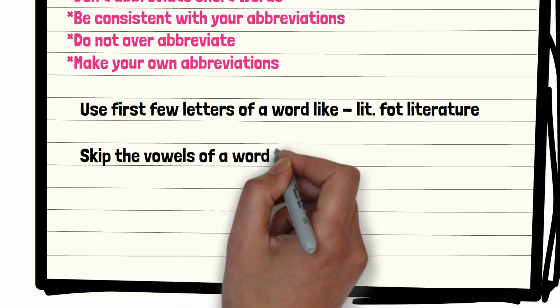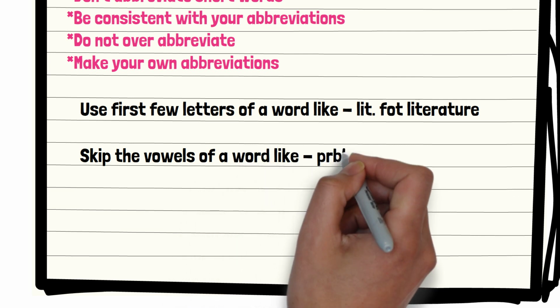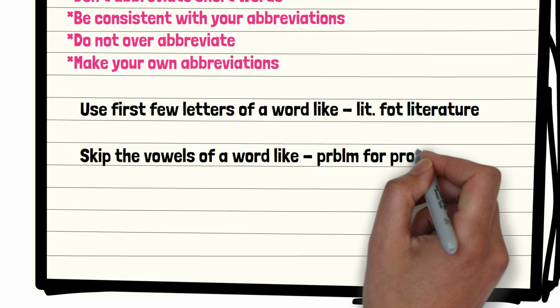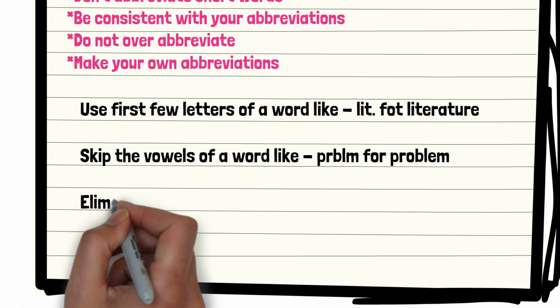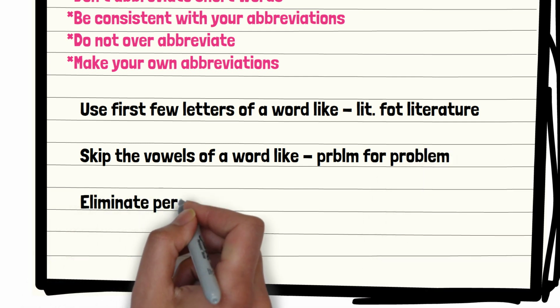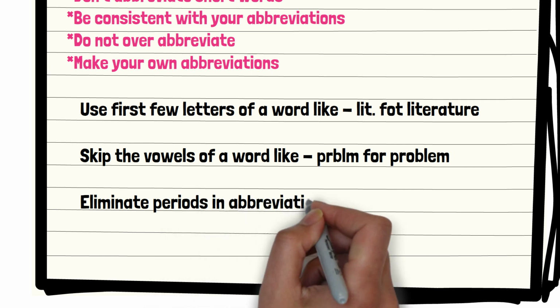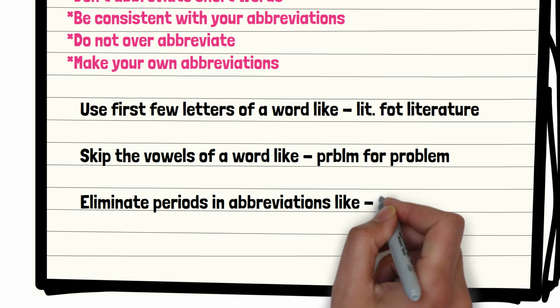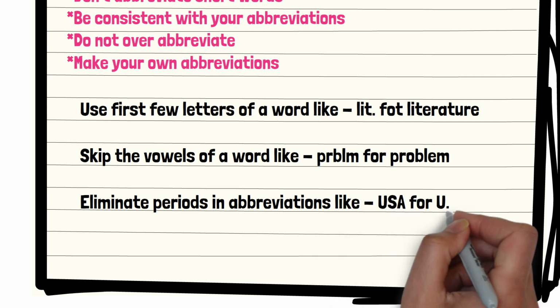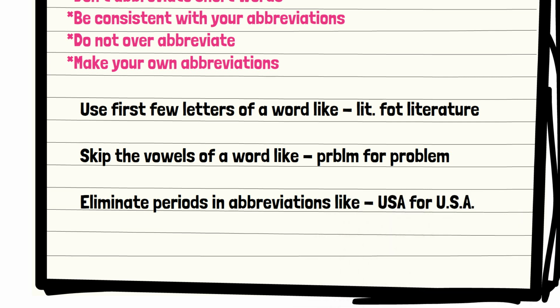Or you can remove the vowels from a word to shorten it, like PRBLM for problem. The vowels O and E have been removed from this word and it has been abbreviated in this way. You can always remove the dots, like in this example, USA, the dots have been removed and the word has been abbreviated. So these are the different ways of truncating, abbreviating and shortening so that you can easily make the notes.